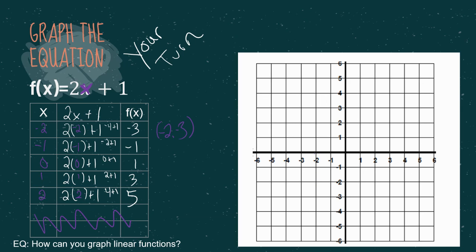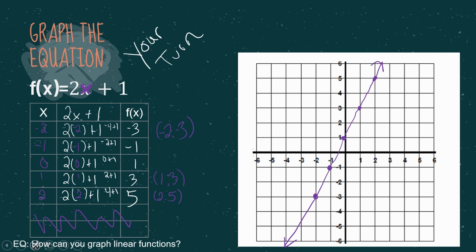So you're going to go left 2, down 3, left 1, down 1, 0, 1. I'm going to go right 1, up 3, and right 2, up 5. And we're going to connect those with a nice straight line. We put arrows at the end signifying it goes forever, never, never.